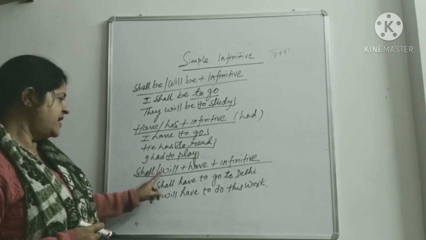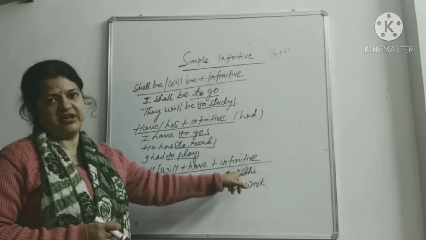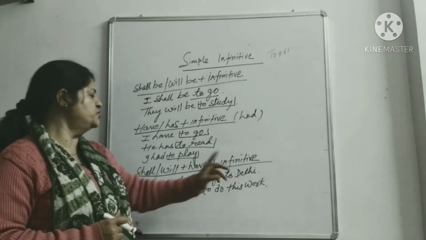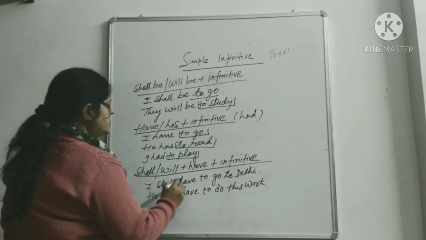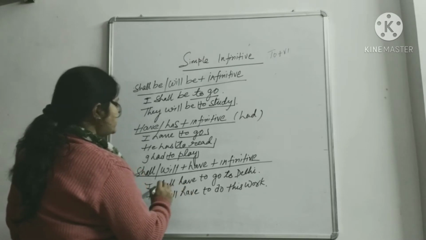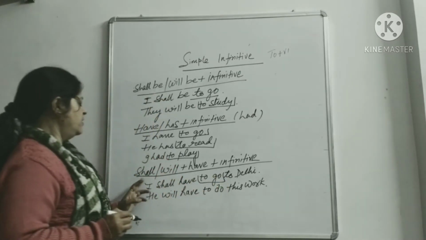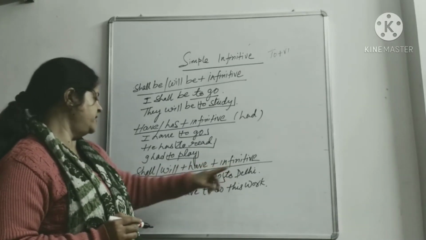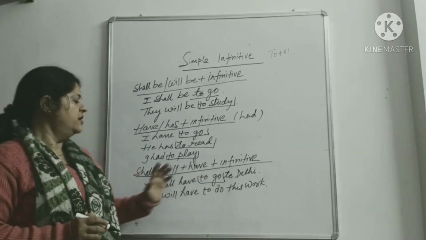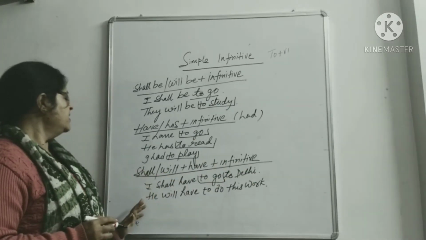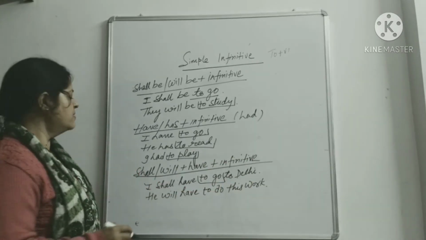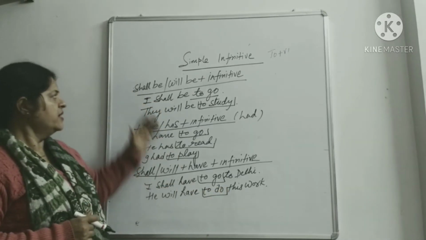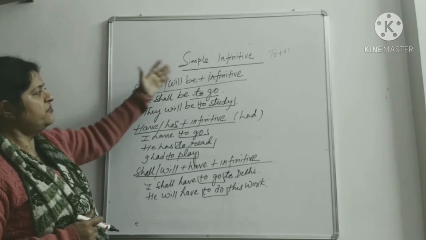फिर हम देख रहे हैं कि shall, will plus have plus infinitive एक्टिव वॉइस में सिंपल इन्फिनेटिव कैसे यूज होता है. I shall have to go to Delhi. तो shall and then have to, shall have के साथ to go. Shall, will have infinitive. I shall have to go to Delhi. मुझे दिल्ली जाना पड़ेगा. And he will have to do this work. उसे ये काम करना पड़ेगा. So will have and then infinitive to do. Okay. तो ये जो है इसका सिंपल इन्फिनेटिव का फॉर्मेशन है.